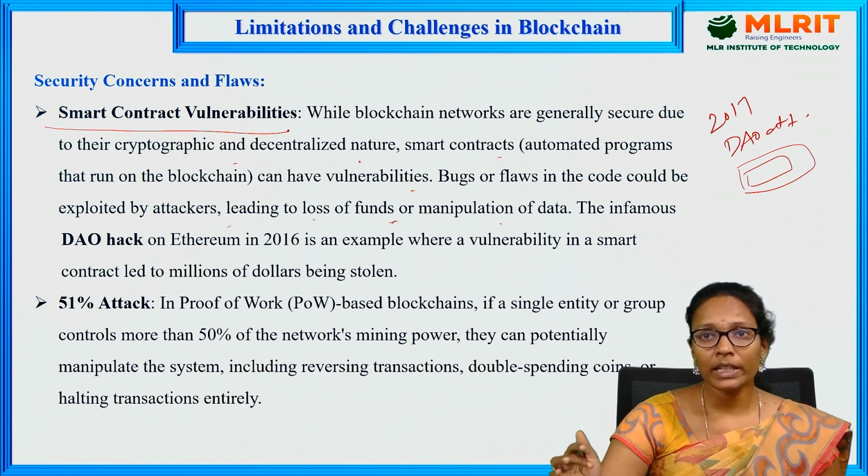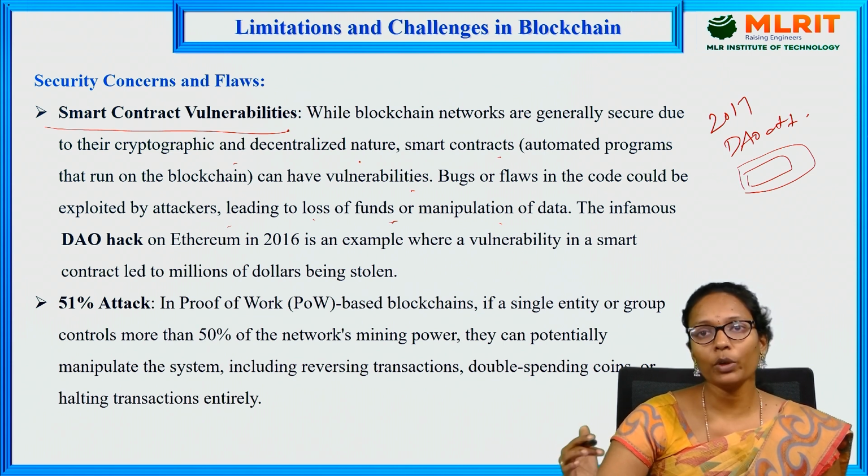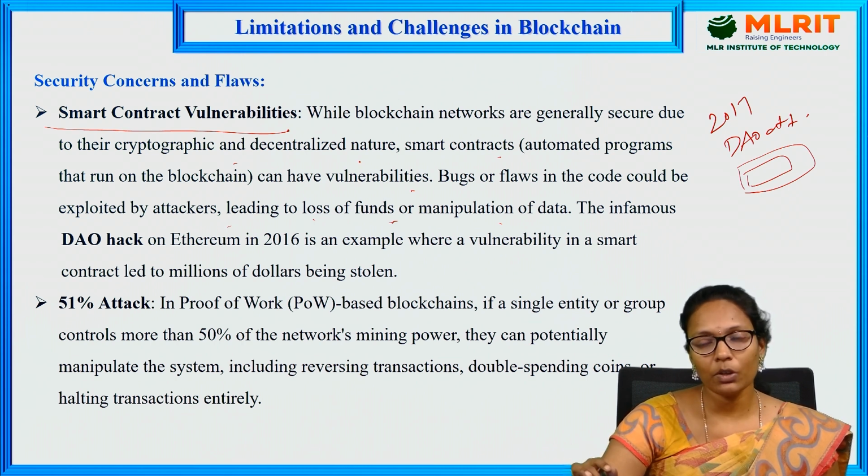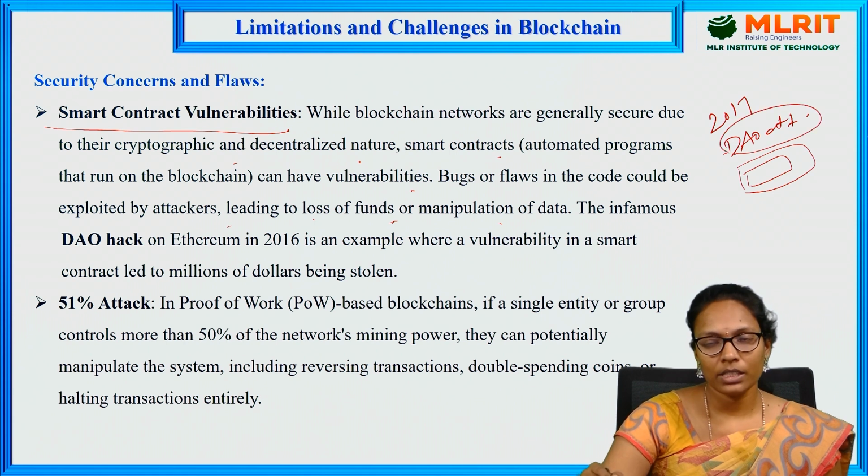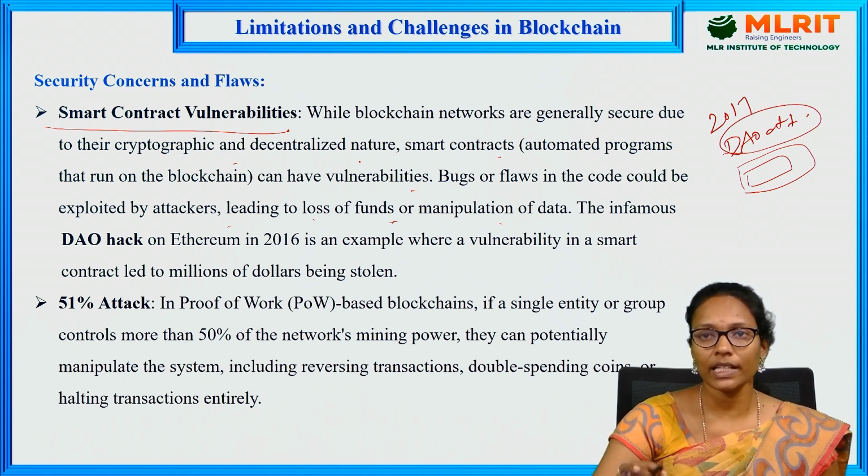Why? Because they didn't properly verify the smart contract before deploying it onto the blockchain. If it is properly verified, okay, no issues. But if it is not properly verified before deploying, once it is deployed, you can't modify it, right? Because of that bug, the DAO attack happened, and some amount of ether was transferred from one account to an unknown account.